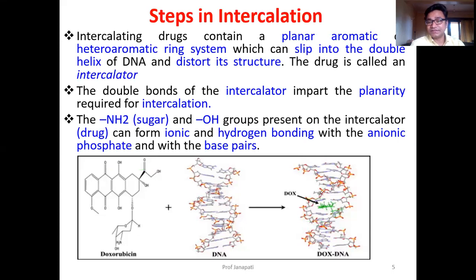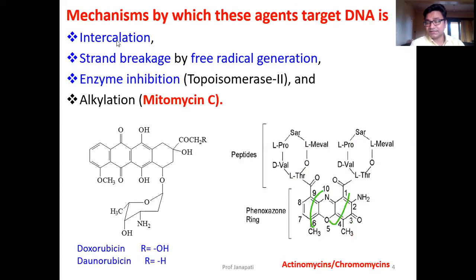You can see it. This is one strand of DNA, this is another strand of DNA, and the drug slipped between the two DNA molecules, causing the intercalation process. That is the main important process by which these drugs act. Number one is intercalation process.